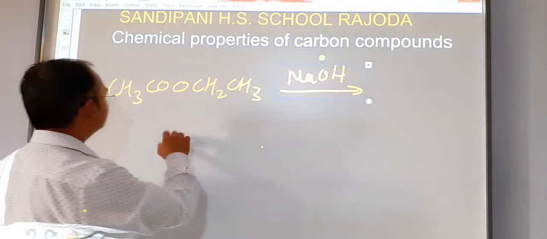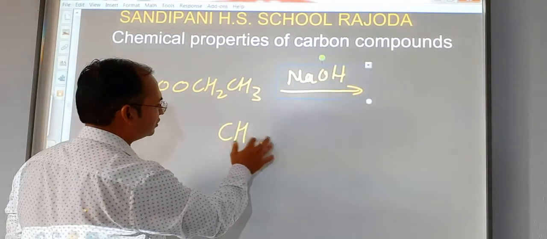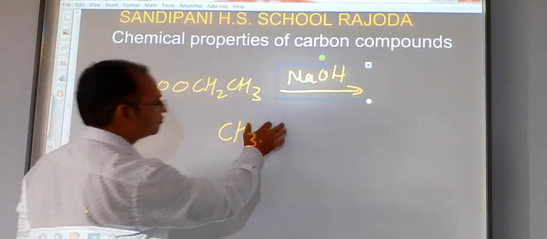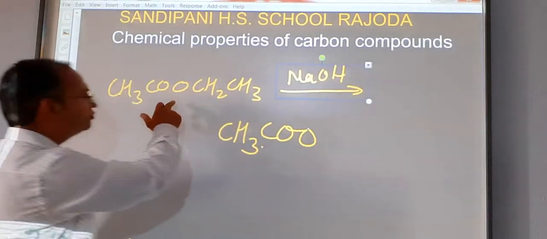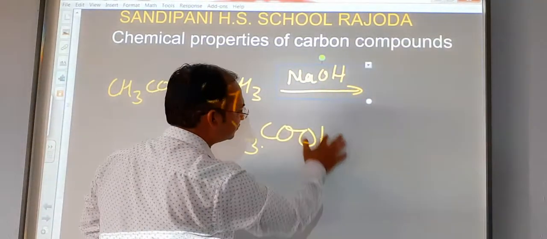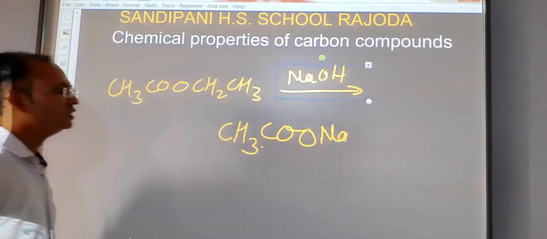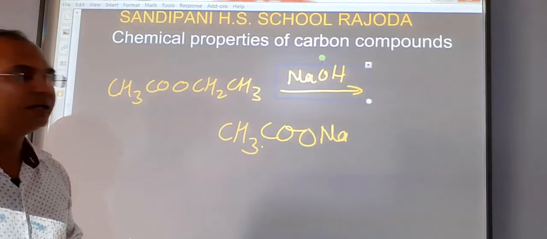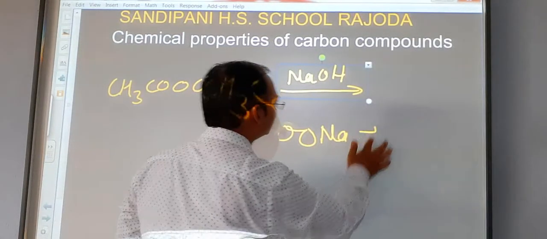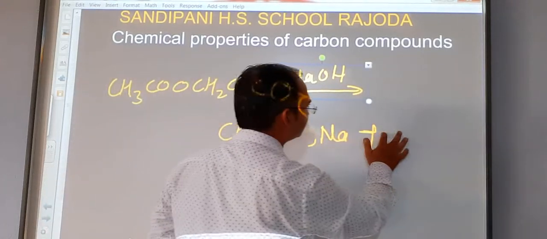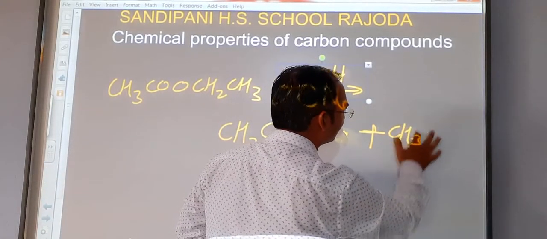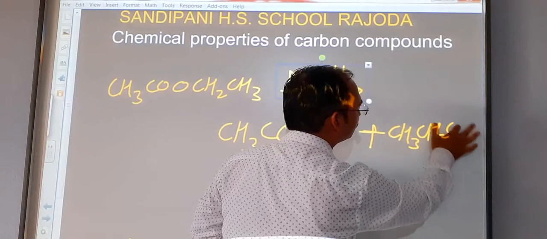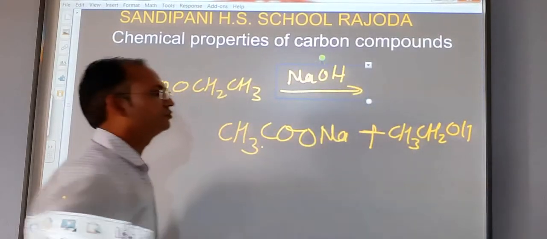See, its products are CH3COONa, and the remaining part is CH3CH2OH.